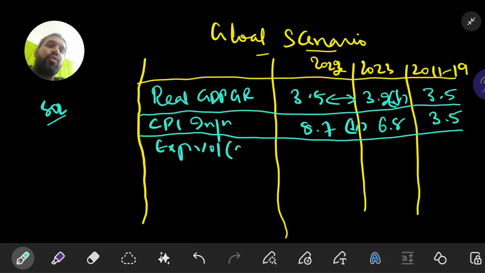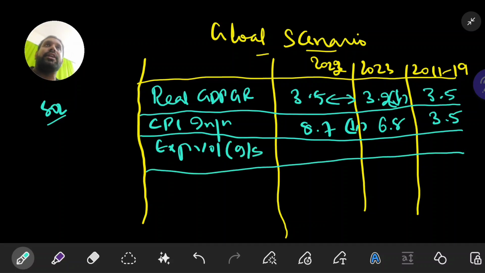Export volume with regard to goods and services. How much quantity of goods and services we have exported and imported, that is what we are learning about. The growth rate in 2022 with regard to exports and imports was 5.2%, which decreased drastically to a very low 0.5%. From 2011 to 2019, the growth rate in the export volume of goods and services averaged 3.7%. Remember this point here.